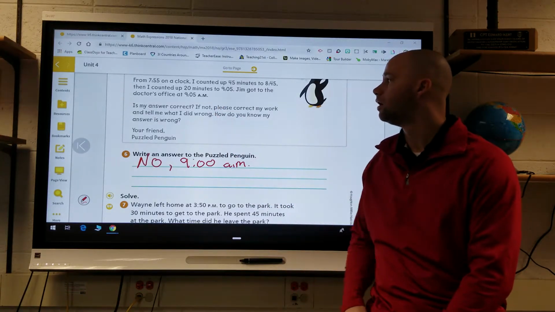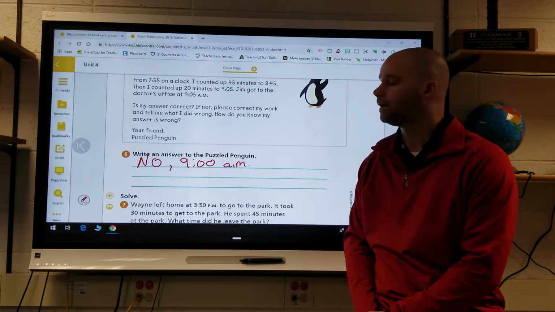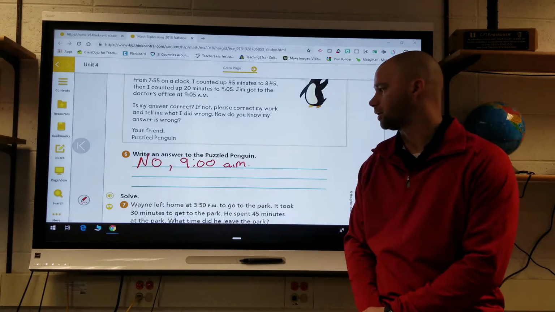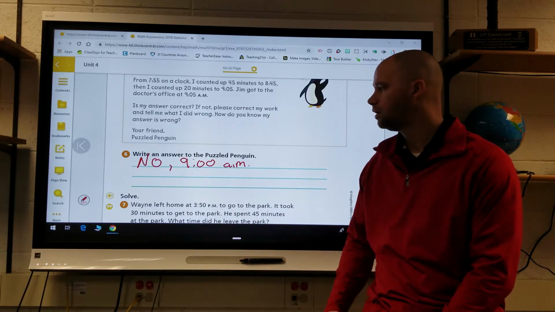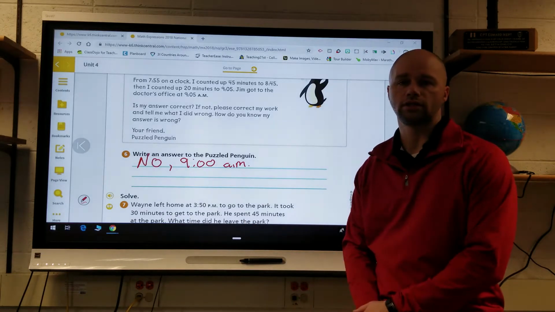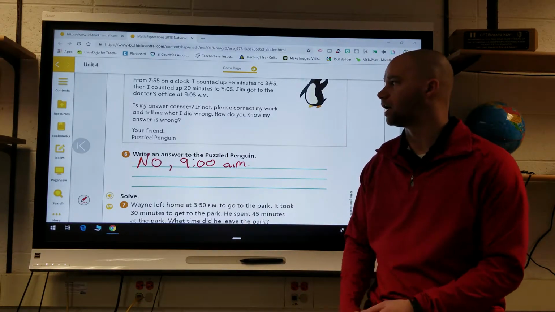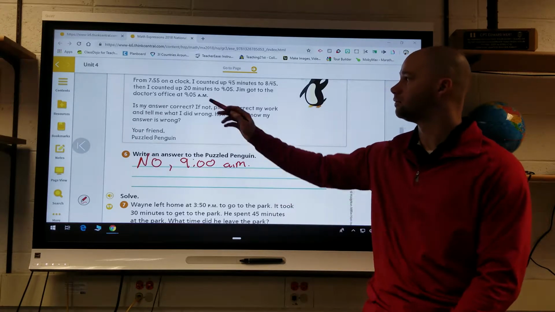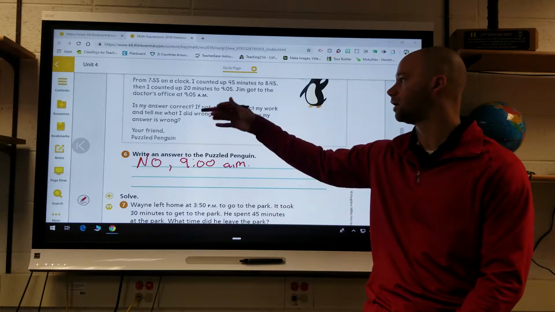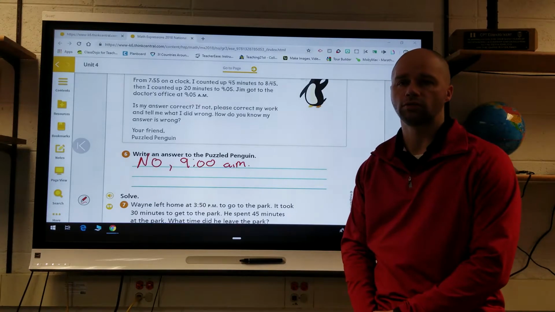The second step is actually correct, but he started off in the wrong place. So something like that written there. So no, the answer is actually 9 a.m., and then he counted up wrong, specifically from 7:55 on a clock, counted up 45 minutes, which is incorrect. Okay.